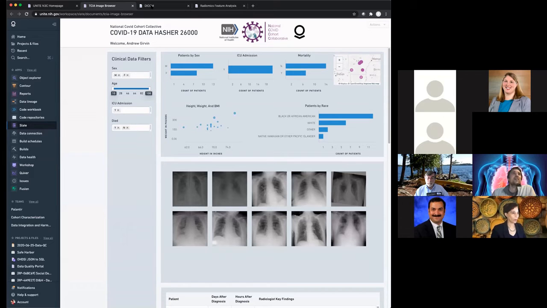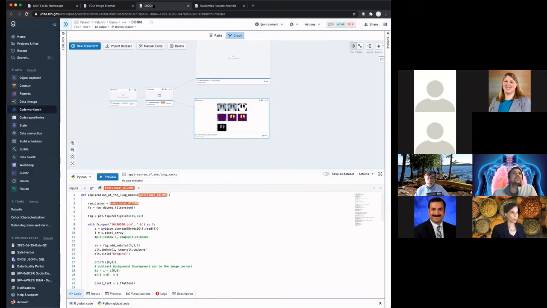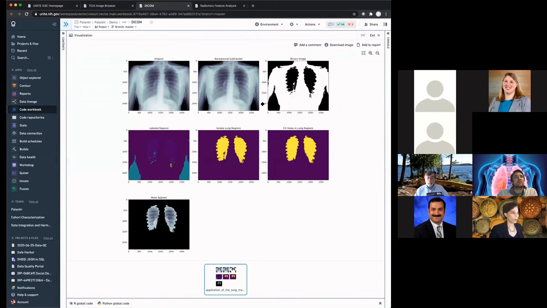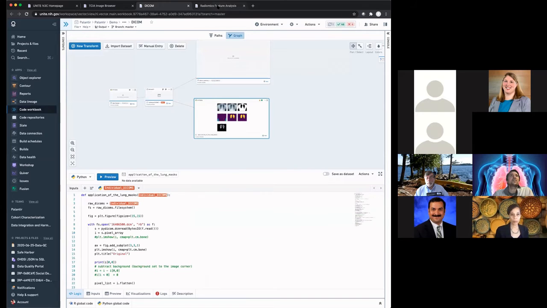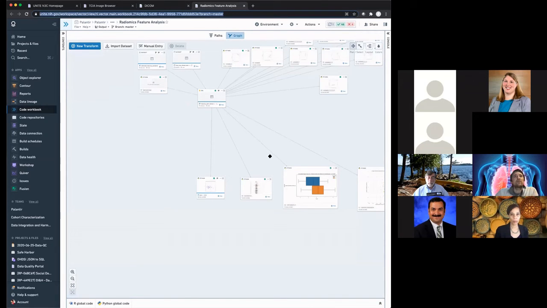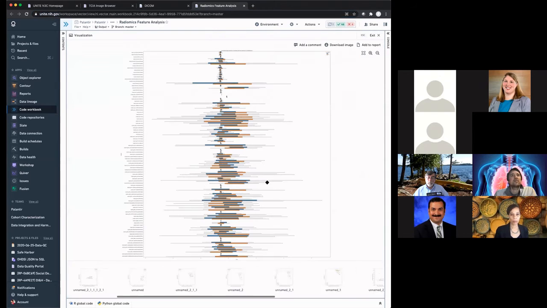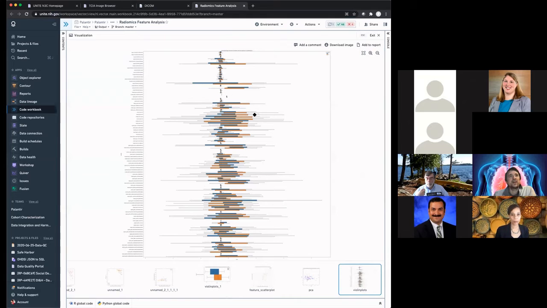So to get at that, we used some routines from Pratik Prasanna at Stony Brook to first segment the images, to isolate the lung tissue, and then to calculate a series of radiometric quantitative features about each of these samples, and then compare across those patients that were admitted to the ICU and those that weren't.